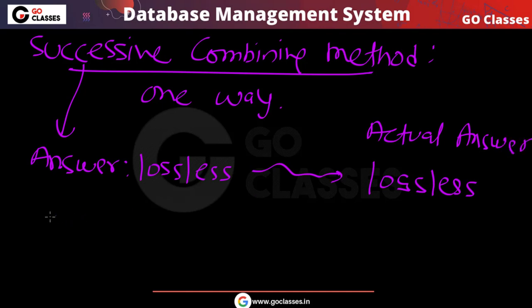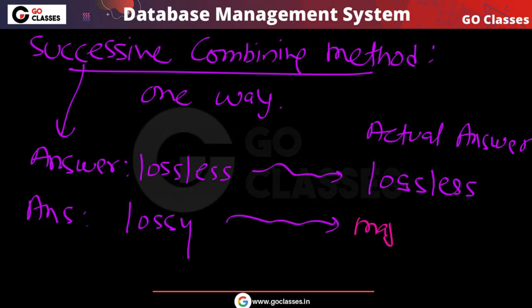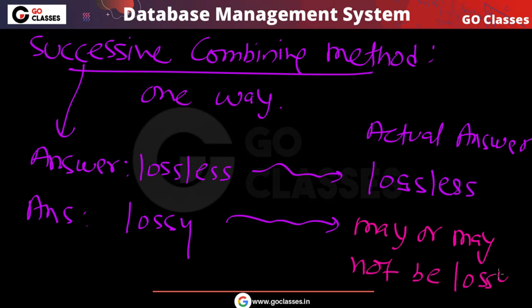But if this method says that the answer is lossy, then the actual answer may or may not be lossy. That is the reason this is not a reliable method. So remember this point: this successive combining method we will not apply.